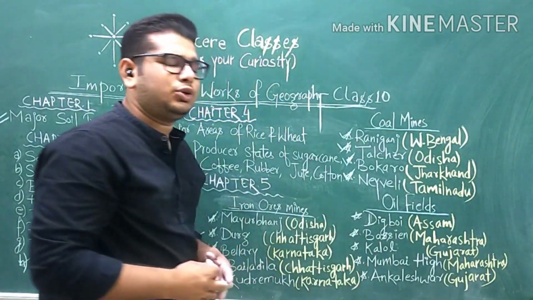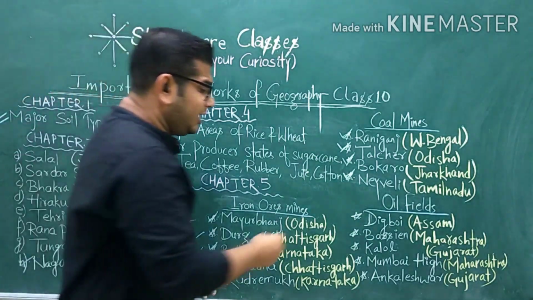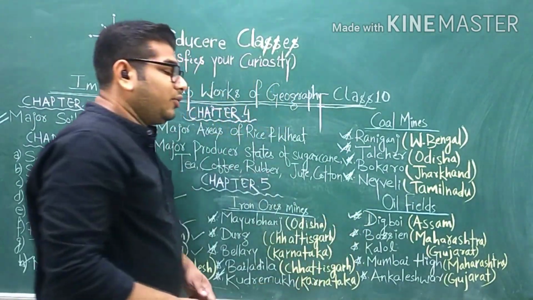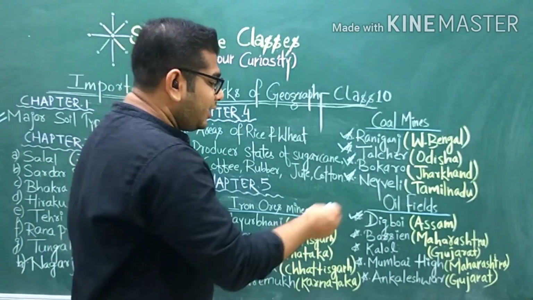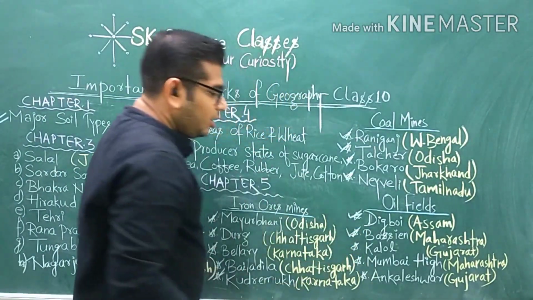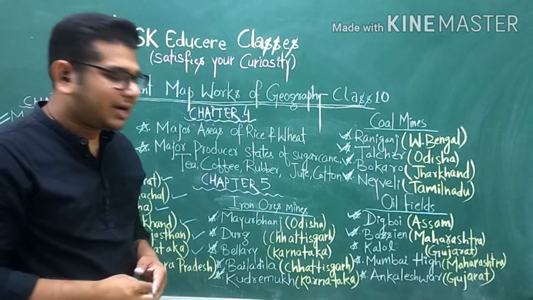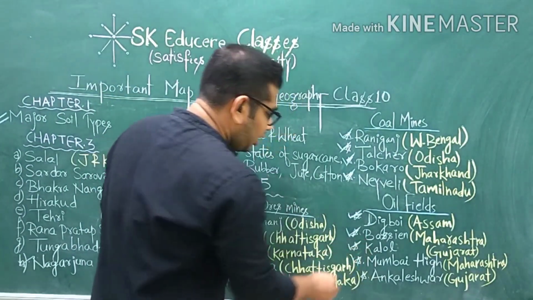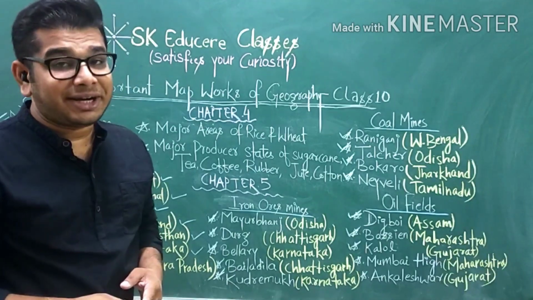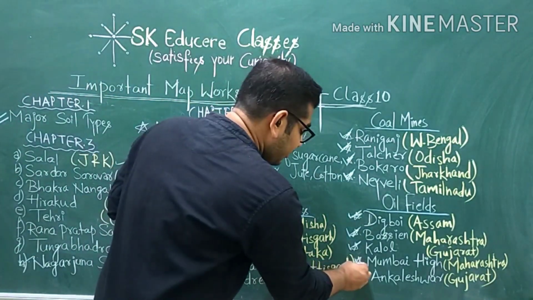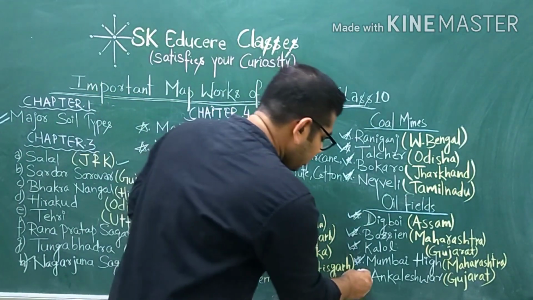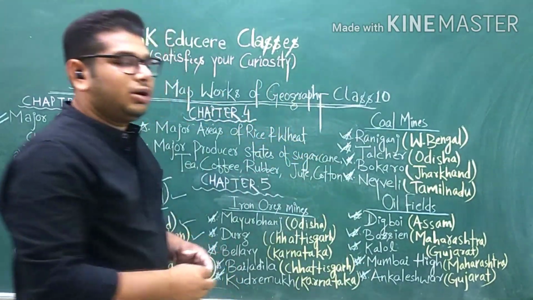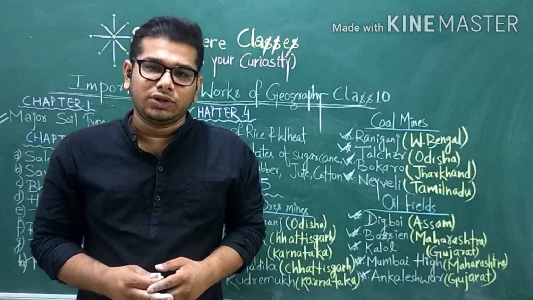Again, you may be asked to locate oil fields. Digboi, which is the first oil field of India. Digboi is located in Assam. Bassein is located in Maharashtra. Kalol oil fields are located in Gujarat. Mumbai High oil fields are located in Maharashtra. Ankleshwar oil fields are located in Gujarat.